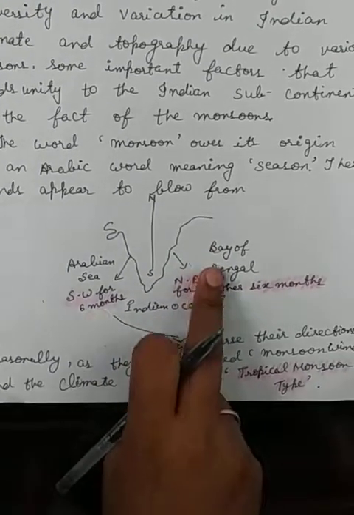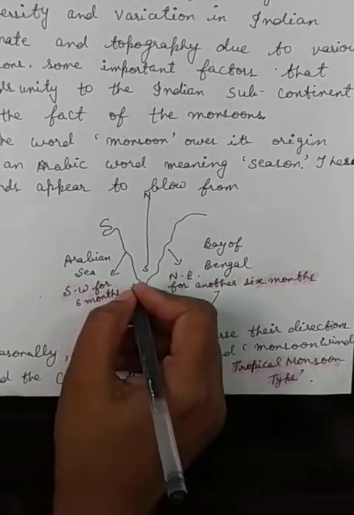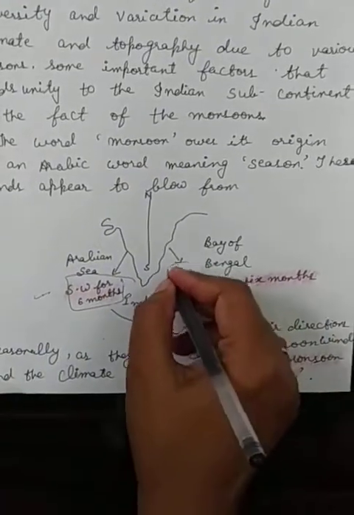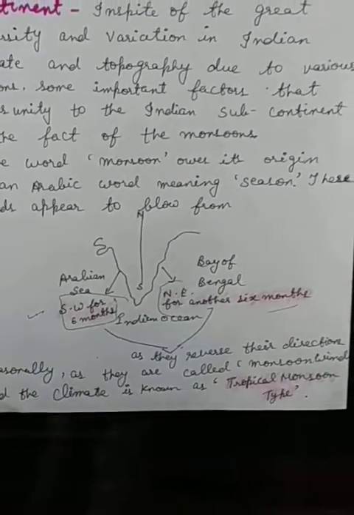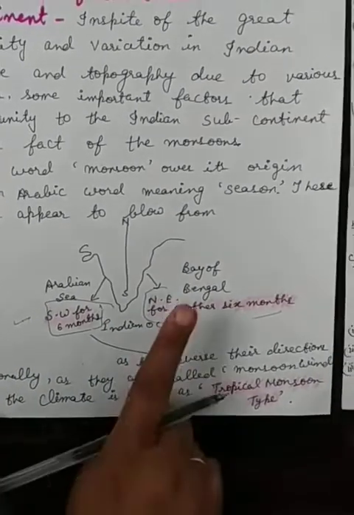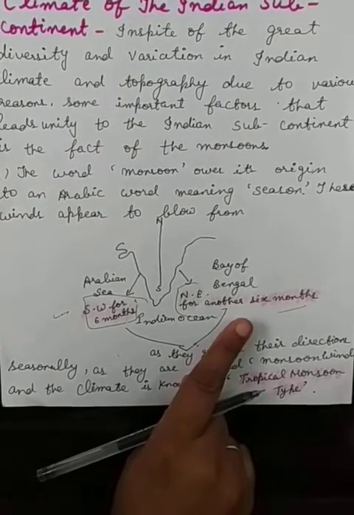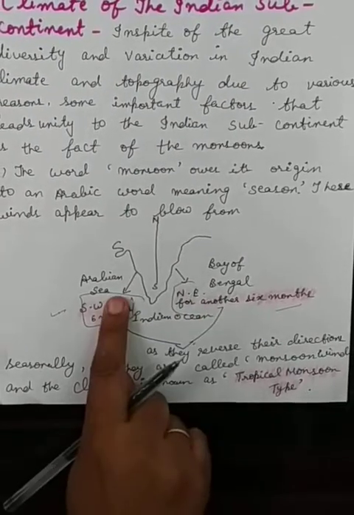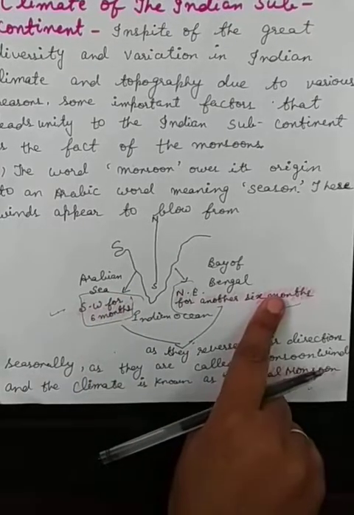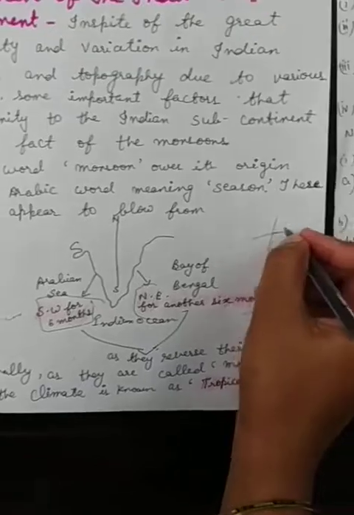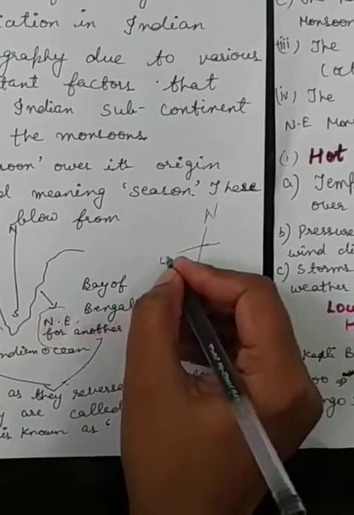The winds are also called southwest monsoon winds, and according to the direction, we are giving another name, that is northeast monsoon winds. The monsoon winds are also called southwest monsoon and northeast monsoon, according to the directions, that is north, south, west, east.